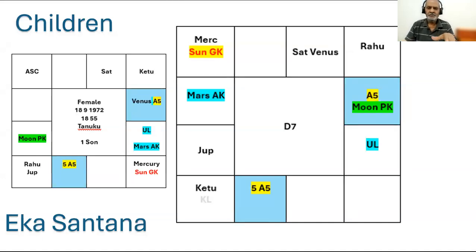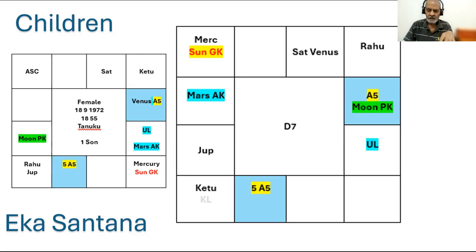Why? Because we can see the other combinations also. Moon is in his own house when it is affected by Mars, Atmakaraka. Atmakaraka and Putrakaraka combination. That is why I am sure that this boy will come up. Atmakaraka Mars and Putrakaraka Moon are in mutual aspect.